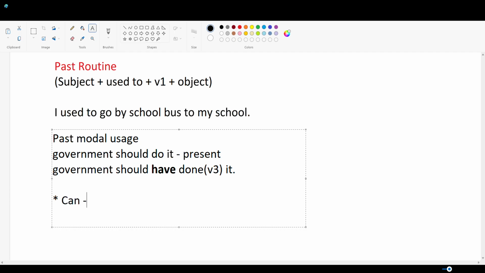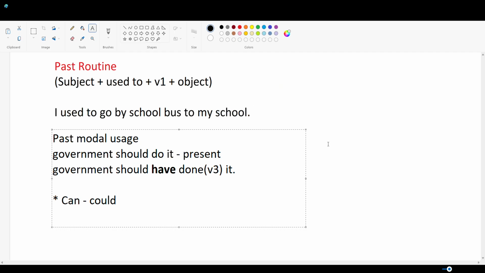Can has its past modal, which is could. You have to keep this thing in mind. If you wish to use can and you are contextually in past timeline, you instead have to use could only in that context. However, for other type of modals, if you are willing to use them in their past structure, make sure to add have after them and third form.